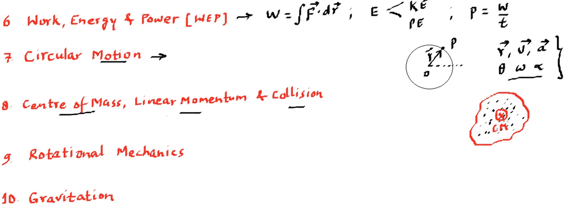Once we are able to find the motion of the center of mass, we will be able to connect it with the motion of each individual particle. Hence we will be able to find the motion of all particles separately just by understanding the center of mass. So the center of mass is going to be very important for dealing with a number of particles together. Then the next topic is linear momentum. Linear momentum is written as P and it's mass times velocity. It's basically an indicator of velocity. The important concept is going to be conservation of linear momentum.